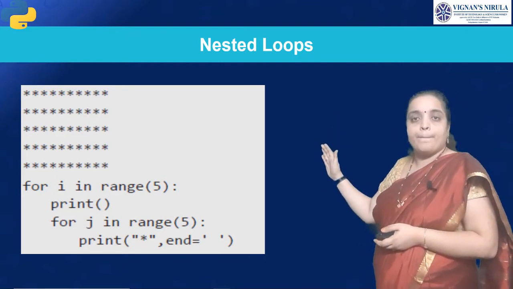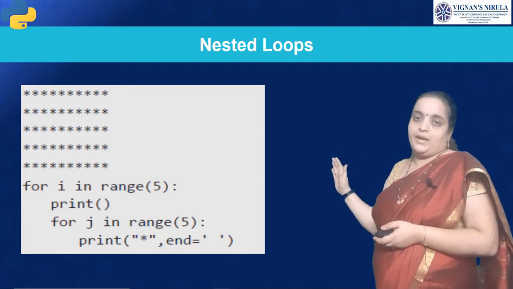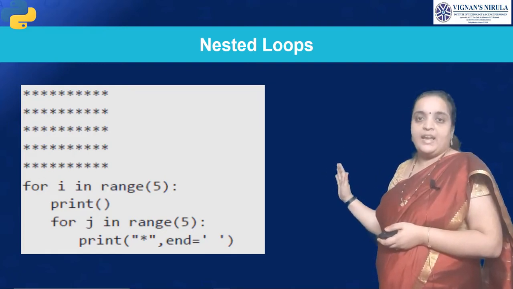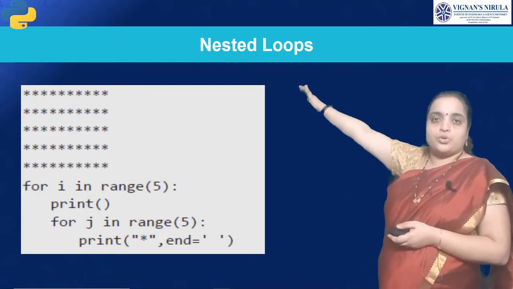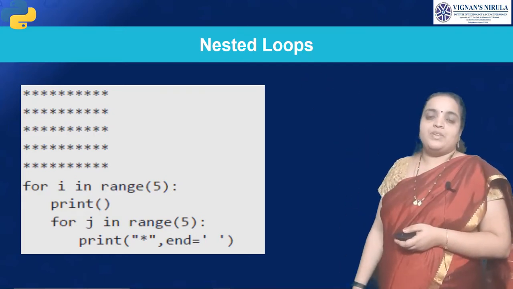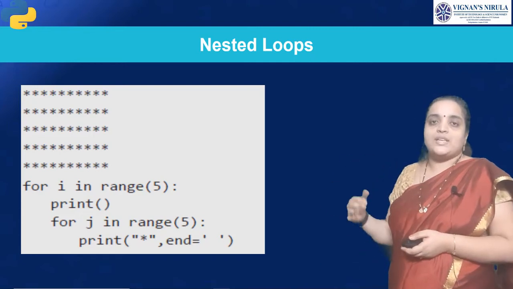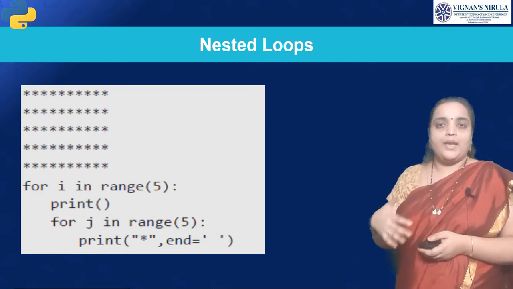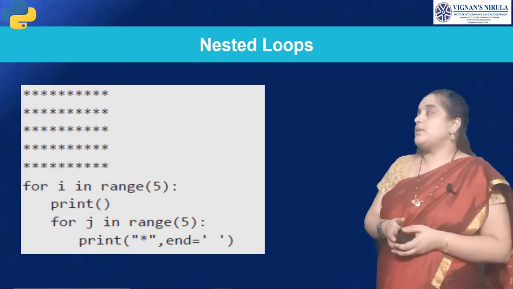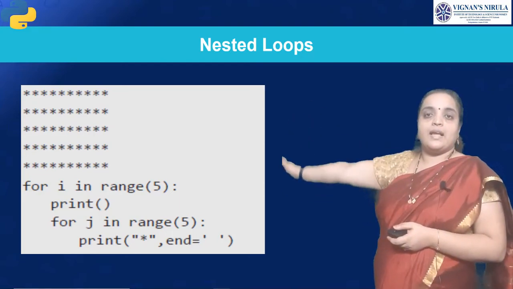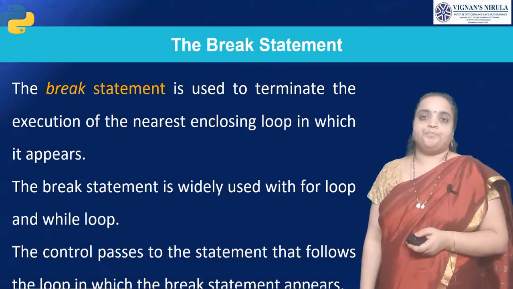For i in range 5, you are printing space. For j in range 5, you are printing star. Based on this, the nested loop will be printed. Is that clear, students? I'll show this example clearly while typing. So this is nested loops. We can write the nested loops like this.